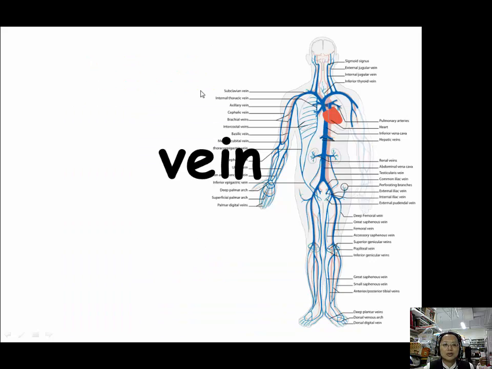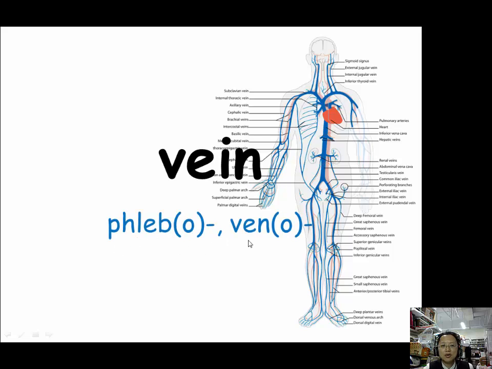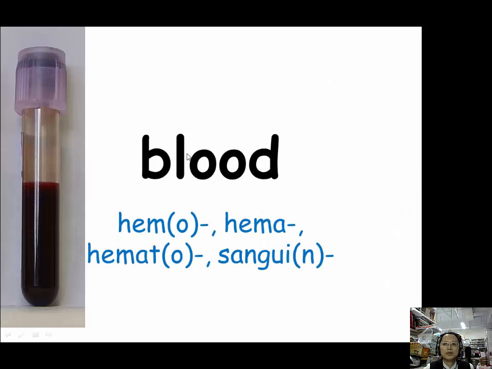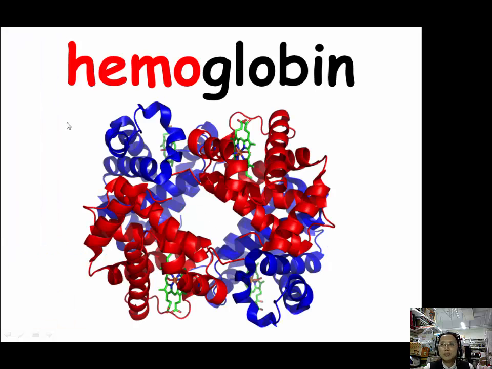Okay. Let's review. For vein, we have two prefixes, phlebo, P-H-L-E-B-O, veno, V-E-N-O. And when we talk about blood, we have four prefixes, hemo, H-E-M-O, hema, H-E-M-A, hemato, H-E-M-A-T-O, and sanguine, S-A-N-G-U-I-N. Our example for hemo is hemoglobin.